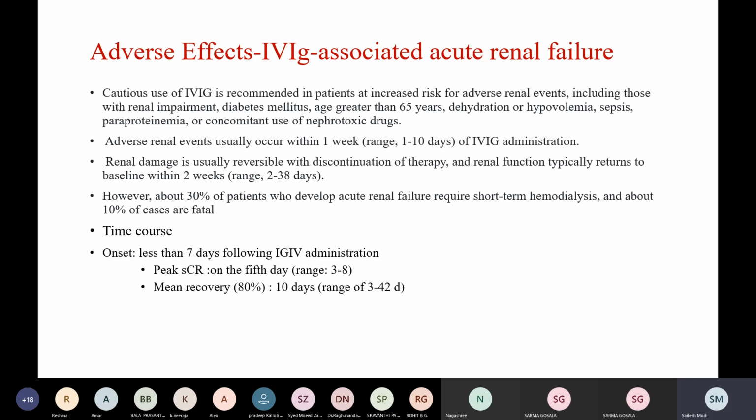Renal damage is usually reversible with discontinuation of therapy, and renal function typically returns to baseline within 2 weeks. However, about 30% of patients who develop ARF require short-term hemodialysis, and about 10% of cases are fatal. Peak serum creatinine is usually seen on the 5th day, and the mean recovery time is about 10 days.